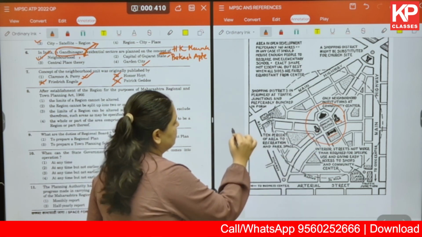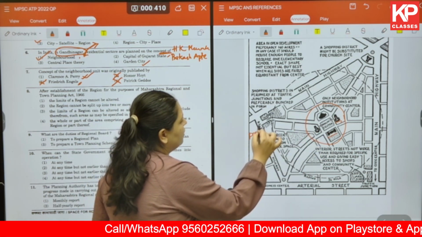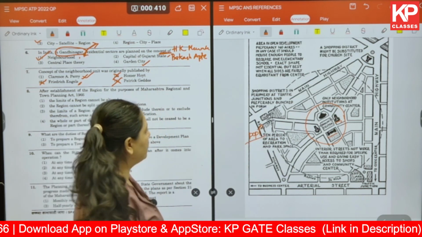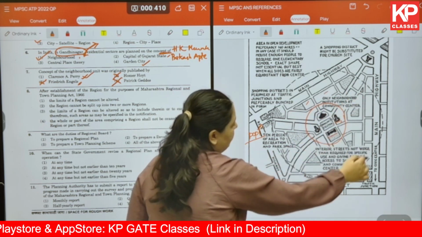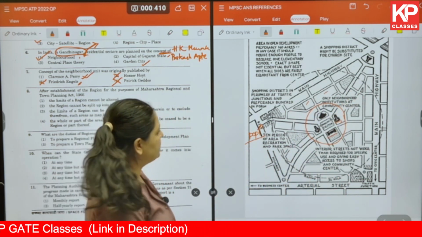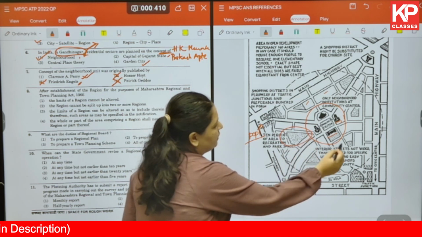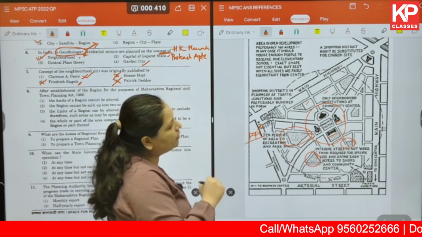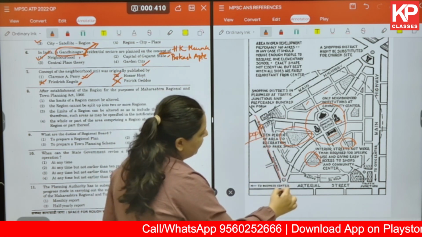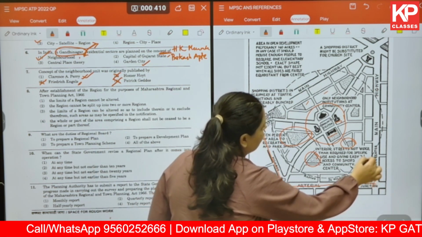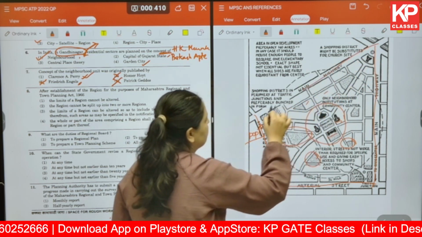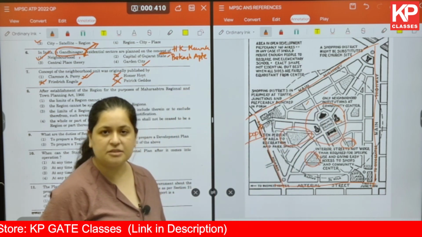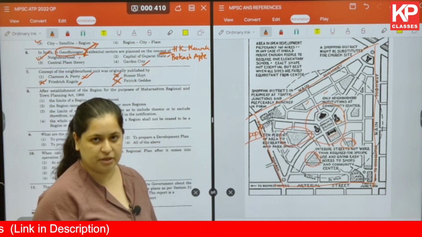The population, he says, should be such that for this particular population, one elementary school can be designed. Okay. Now, in the entire area, you will see a lot of residential spaces, but you will have enough green spaces as well. The next point to note is you will have the main roads, the arterial roads or the major roads or the sub-arterial roads or the highways towards the periphery. You will not have any major road bisecting this particular neighborhood or moving from within this particular neighborhood.